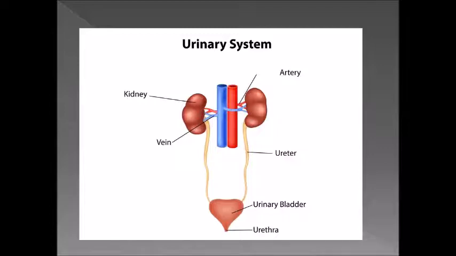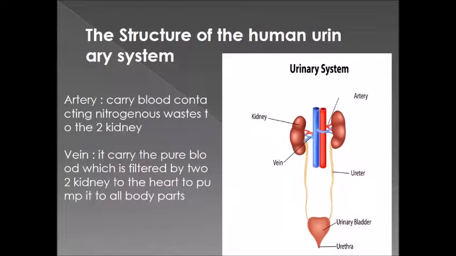Yes, the artery carries blood containing nitrogenous waste to the two kidneys. Miss, you mean that the unclean blood enters the urinary system through the artery? Yes, this is the information I want you to know. The artery carries blood containing nitrogenous waste to the two kidneys. And what about the vein? The vein carries pure blood, which is filtered by the two kidneys, to the heart to pump it to all the body cells.